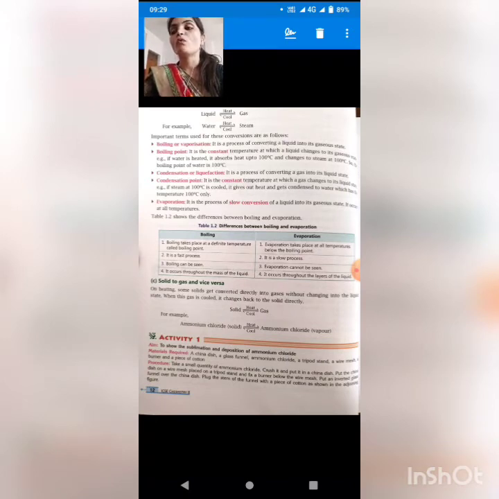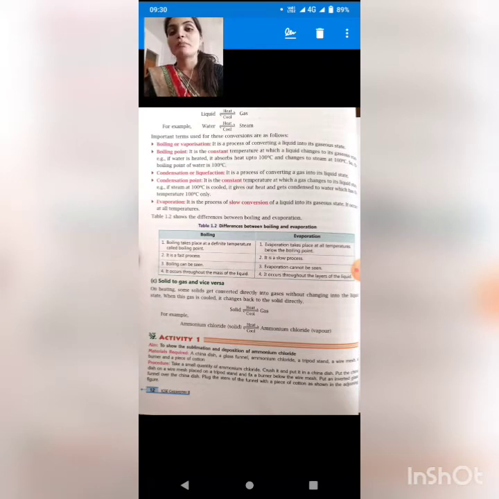Okay. Now evaporation, it is the process of slow conversion of liquid into the gaseous state. It occurs at all temperatures. So normally when you dry your wet clothes, students, that is the process of evaporation. Okay. There is a difference between evaporation and vaporization, students. Vaporization will only happen when the temperature is 100 degrees Celsius or above, but evaporation will happen at any temperature.